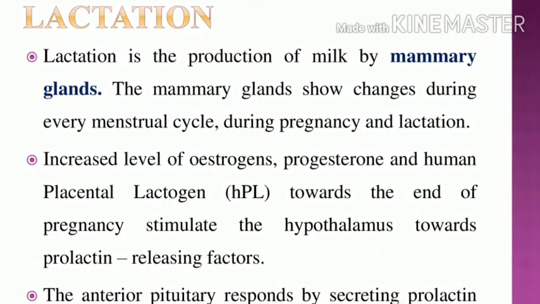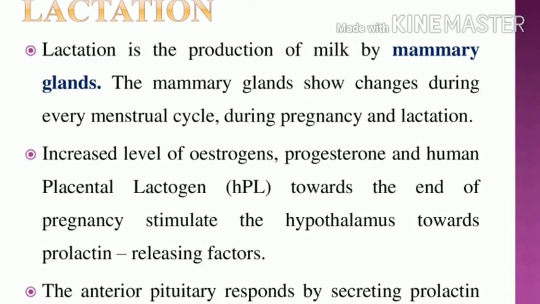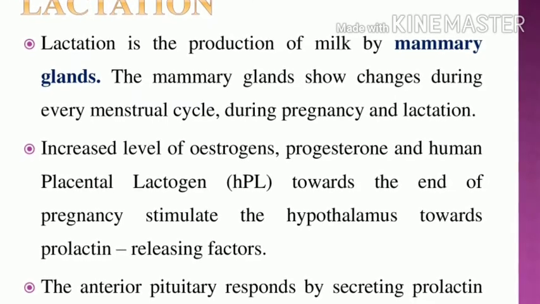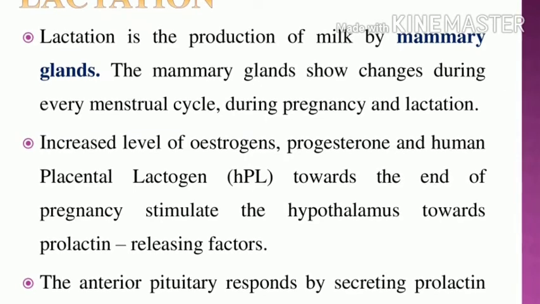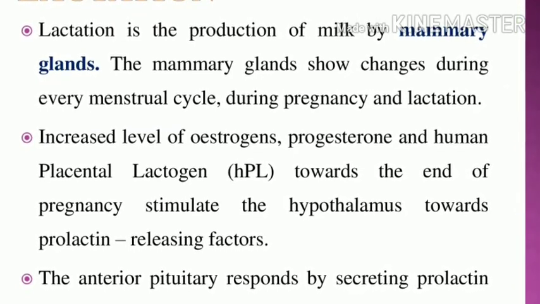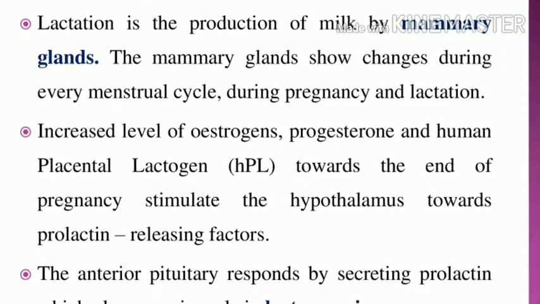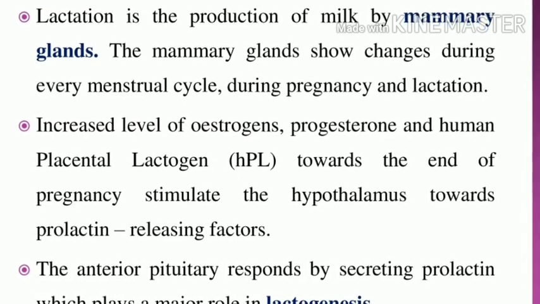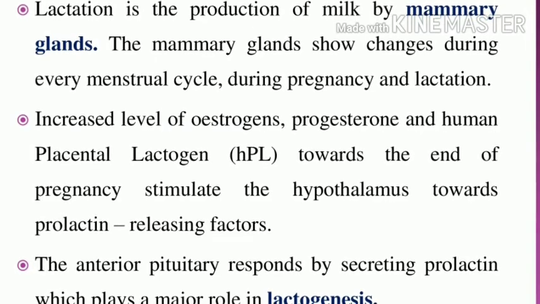Now, after childbirth, the lactation process starts. That is the production of milk by the mammary glands. The mammary glands show changes during every menstrual cycle, pregnancy and lactation. Increased levels of estrogens, progesterone and human placental lactogen towards the end of pregnancy stimulate the hypothalamus to release prolactin releasing factors.